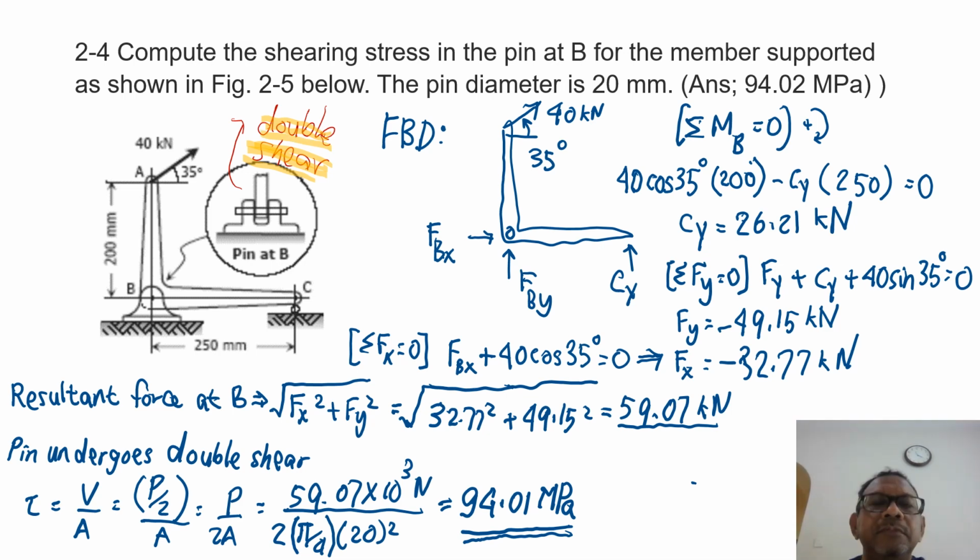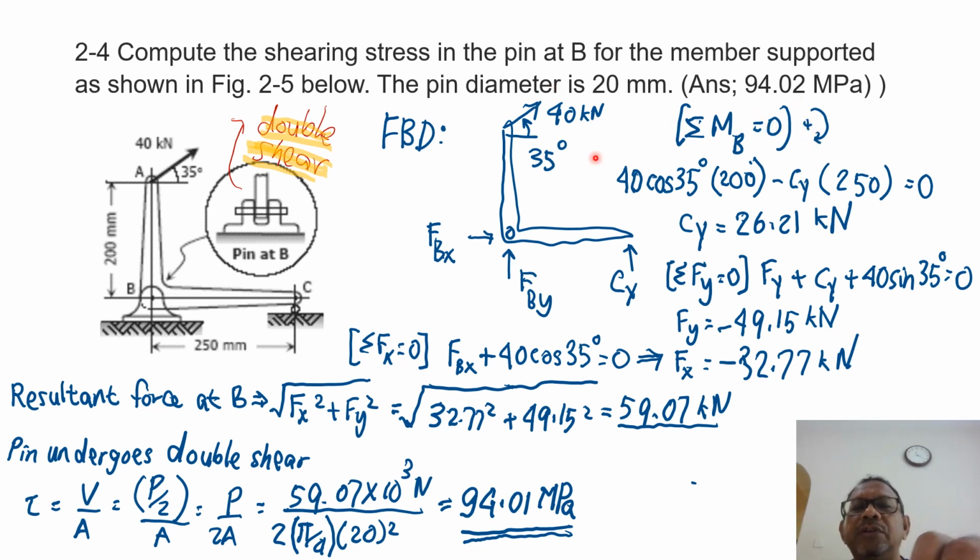From this, I draw the free body diagram: 40 kilonewton, angle 35 degrees. I mark the pin reactions FBX, FBY, and there is a reaction force at point C, CY. Then I can calculate the summation of moment at point B equals 0, taking clockwise to be positive.